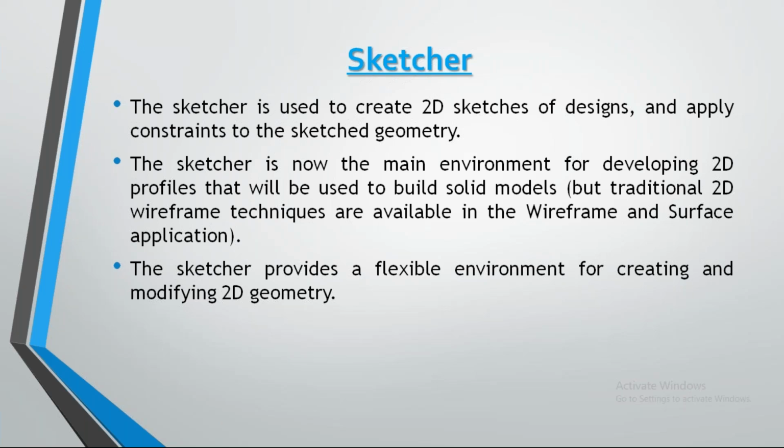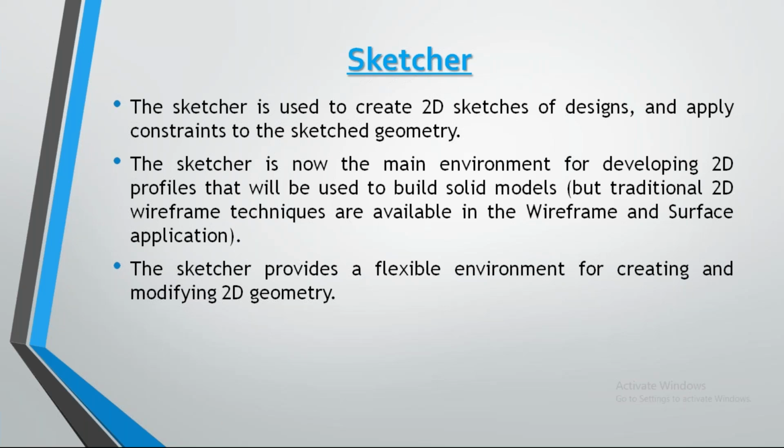Next, sketcher is the main environment for developing 2D. For 2D drawing, we need to draw in sketcher. Sketcher provides a flexible environment for creating and modifying 2D geometry. If you have already learned AutoCAD, you may know: if we have given a length of 50, we cannot change it to 52, either increase or decrease.